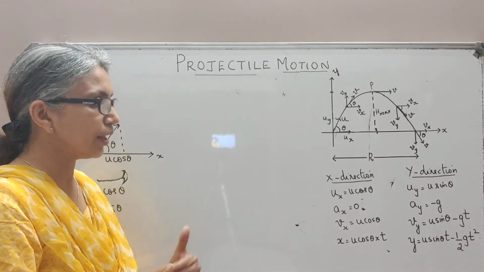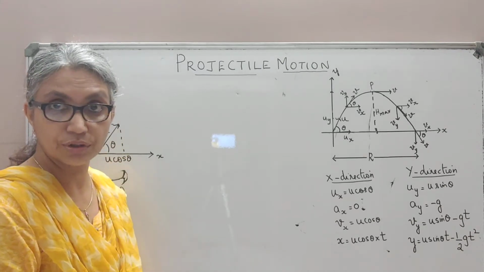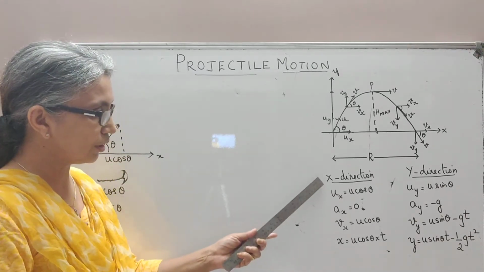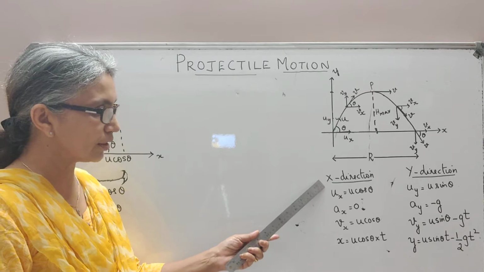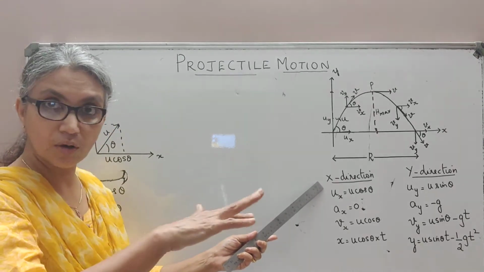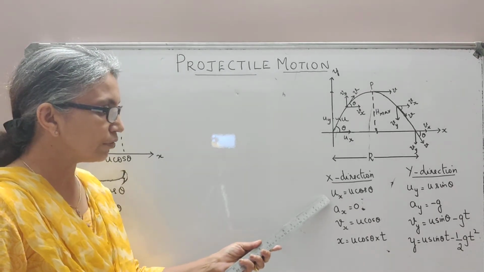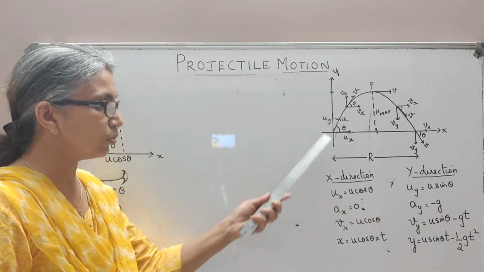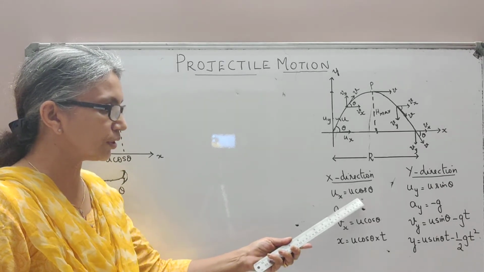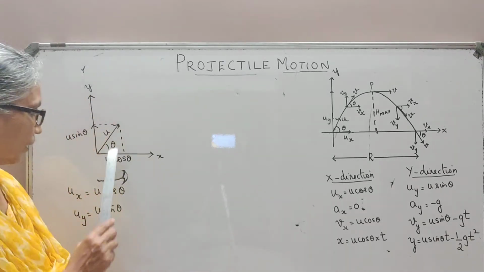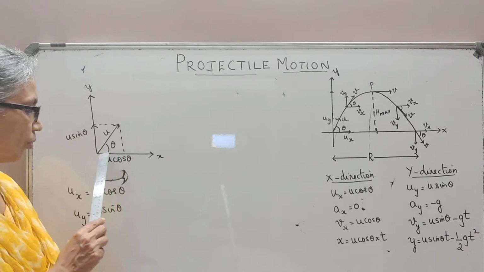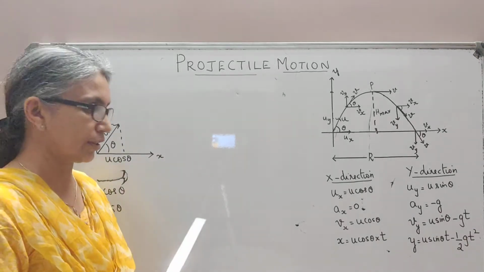So which means I may write the equations of motion along the x direction like I've written here. Look at this, x direction. If I'm talking about the x components, then the initial velocity u will have an x component ux, which is u cos theta, which we saw here. The resolving will give you ux as u cos theta, the initial velocity.